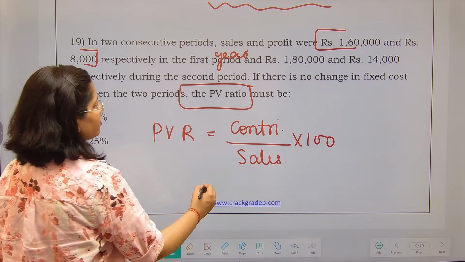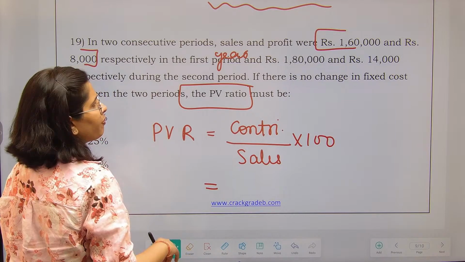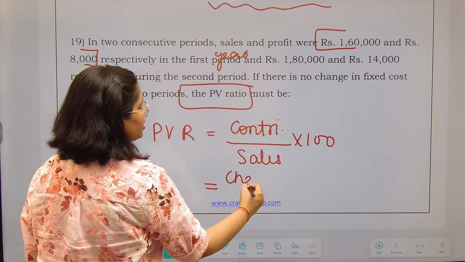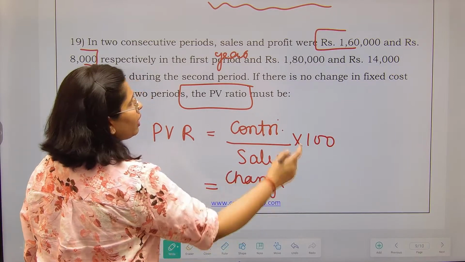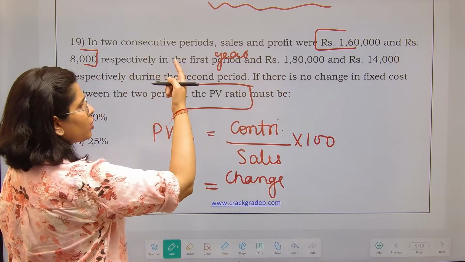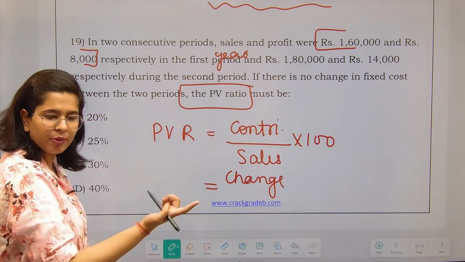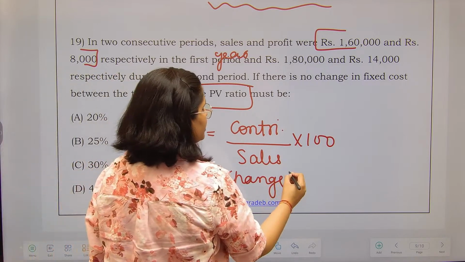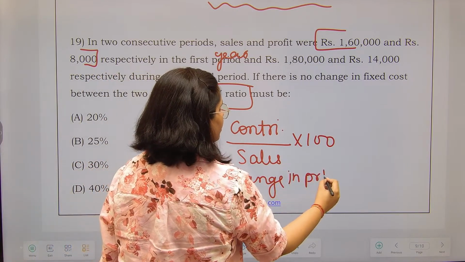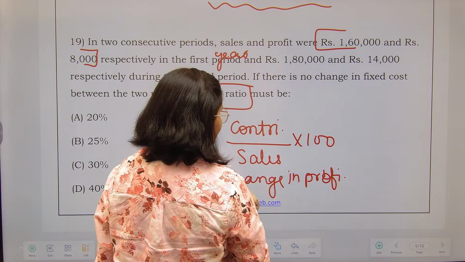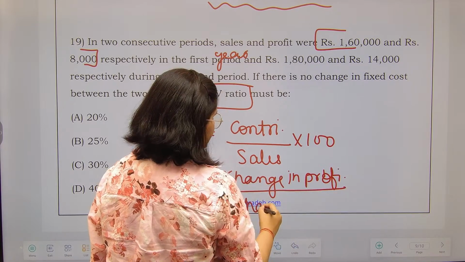In this question we have to apply a different formula of PV ratio, that is change in profit. अब ये मत बोलना कि मैम प्रॉफिट तो दिया हुआ है, that is contribution. नो, profit is different, contribution is different. So change in profit divided by change in sales.